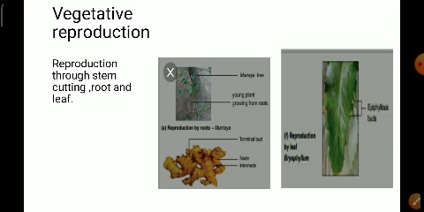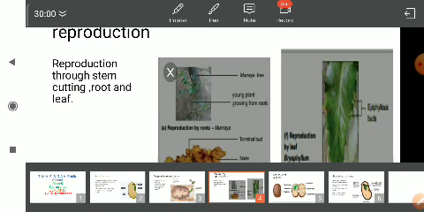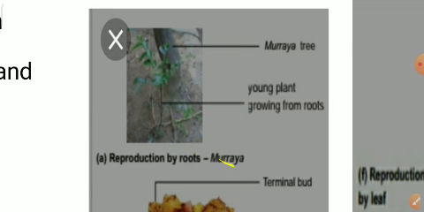Understood? And from the root also, in the picture you can observe, the young plant will start growing from the root also. Here the example is the Murraya plant, where the Murraya tree is present here, and next by the side you can observe the young plant growing from the roots, children. So this is vegetative reproduction. The reproduction that takes place through the root is called vegetative reproduction.